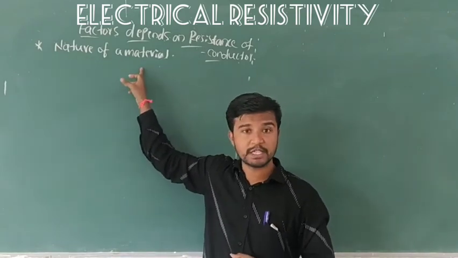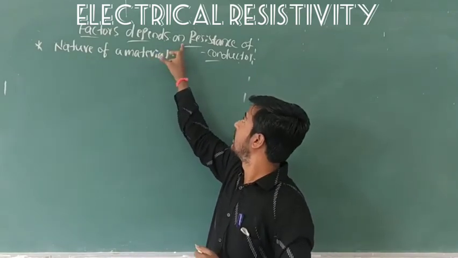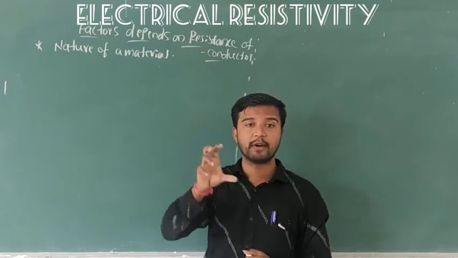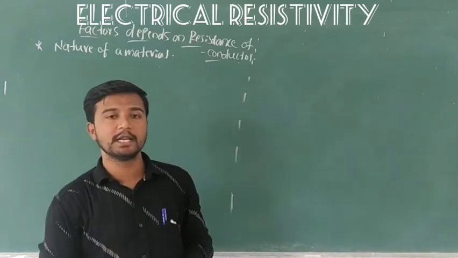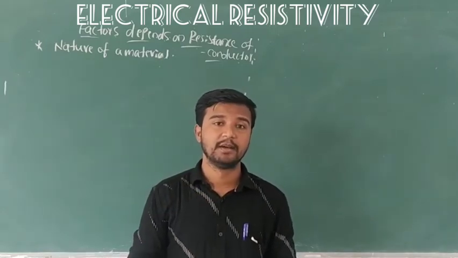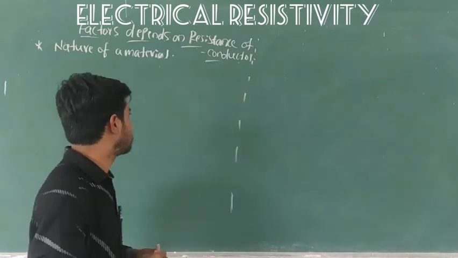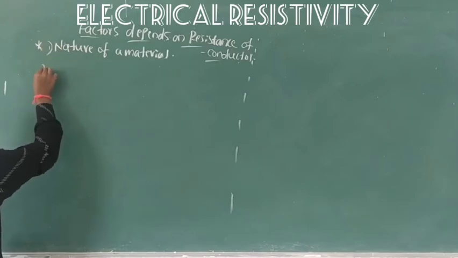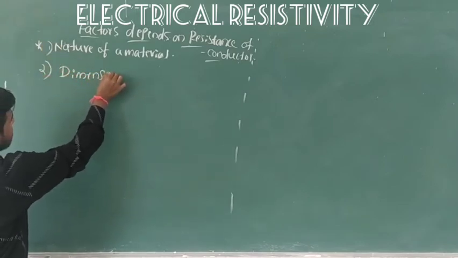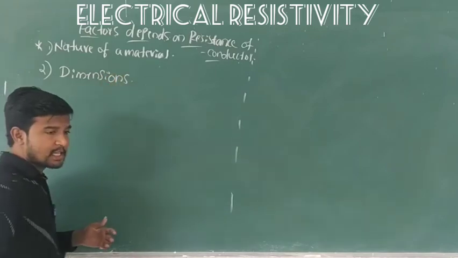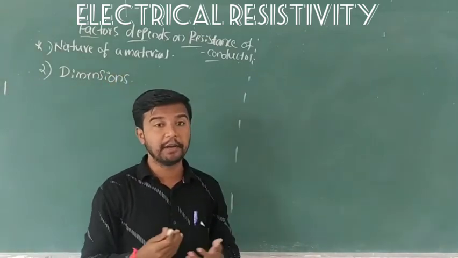It is a factor. The first factor on which the resistance of a conductor depends is the nature of a material. And the second one is dimensions. What? Dimensions. This is the first, and the second one is dimensions. Dimensions means what? You already know about dimensions.